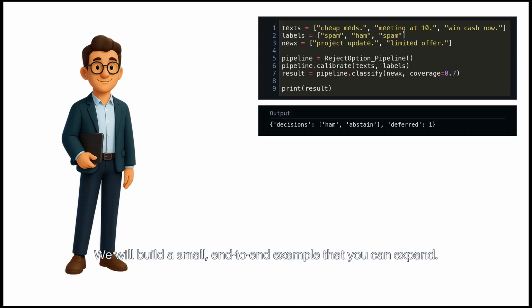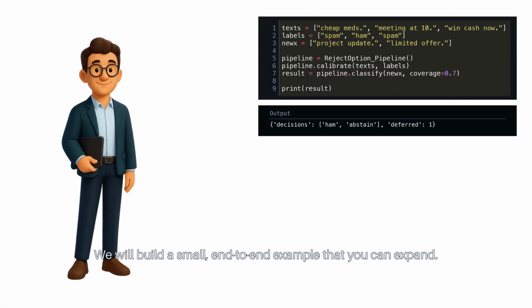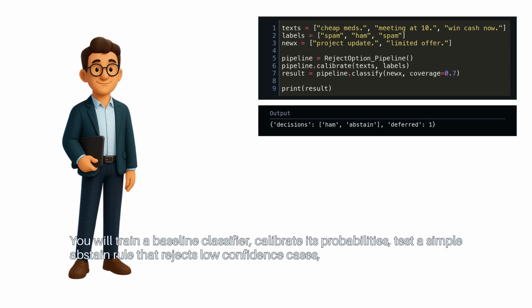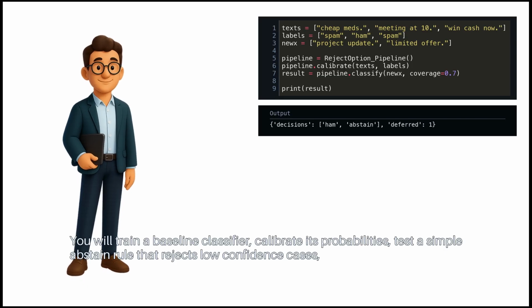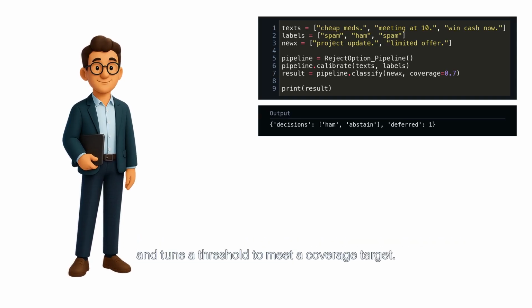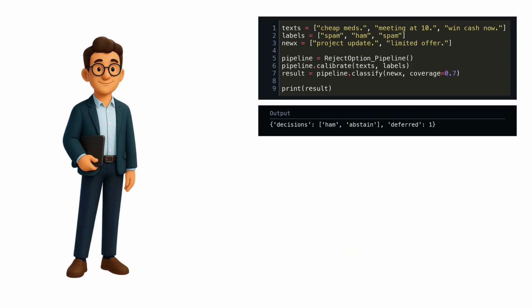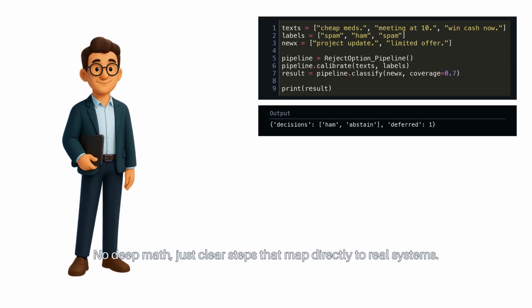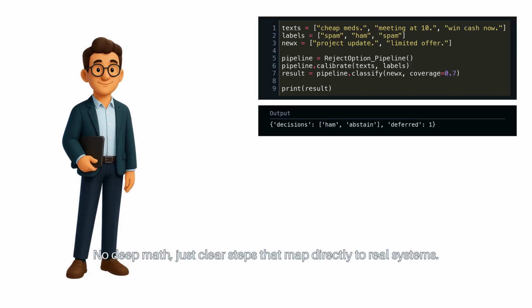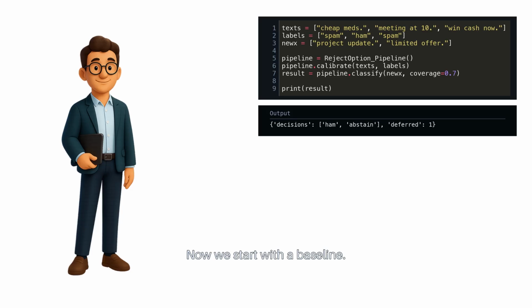We will build a small end-to-end example that you can expand. You will train a baseline classifier, calibrate its probabilities, test a simple abstain rule that rejects low confidence cases, and tune a threshold to meet a coverage target. No deep math, just clear steps that map directly to real systems. Now we start with a baseline.